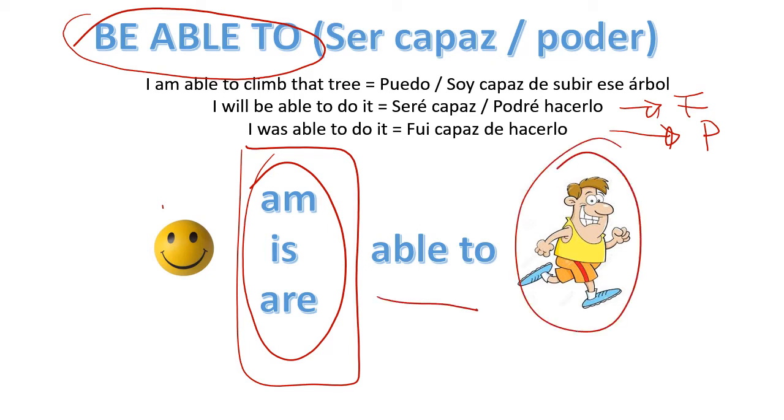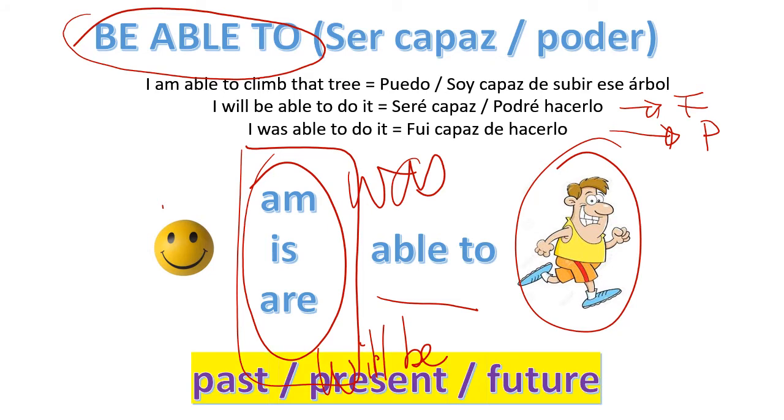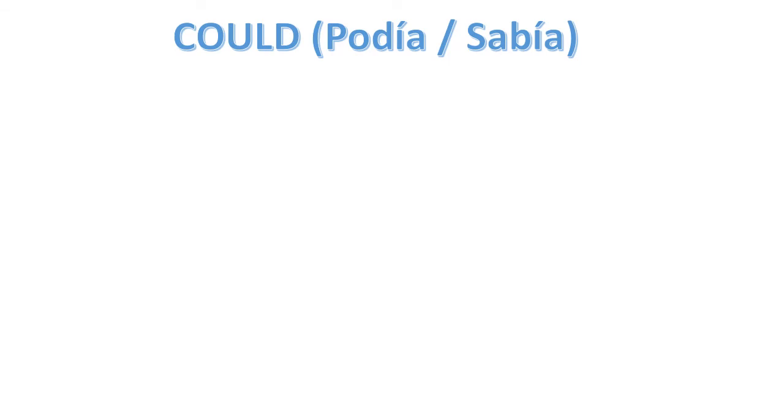For example, exactly the same sentence. I was able to do it. Okay, was. In the past. In the present, I am able to do it. Soy capaz de hacerlo. And in the future, I will be able to do it. Past, present, and future.